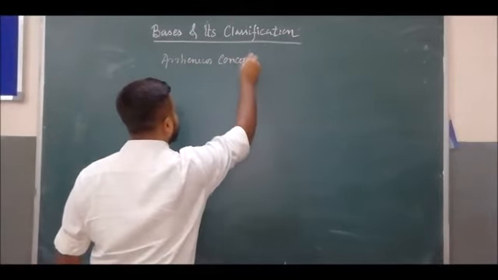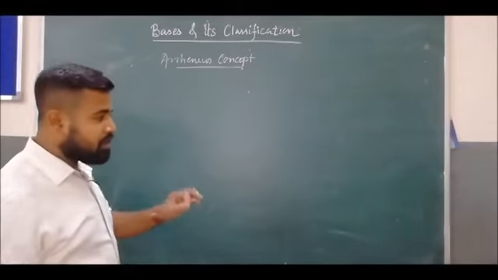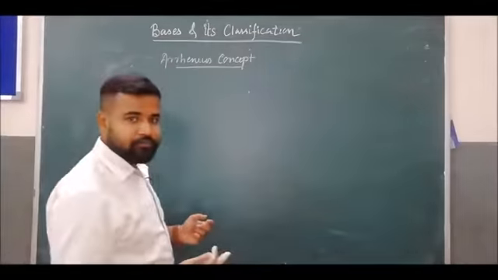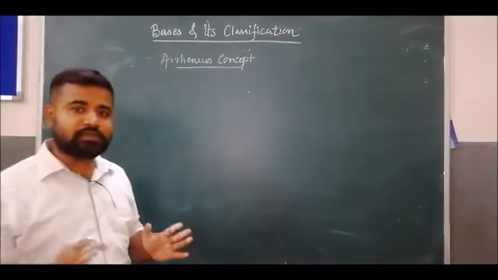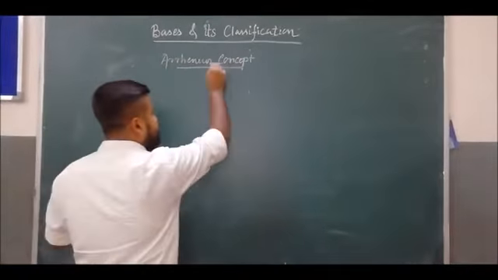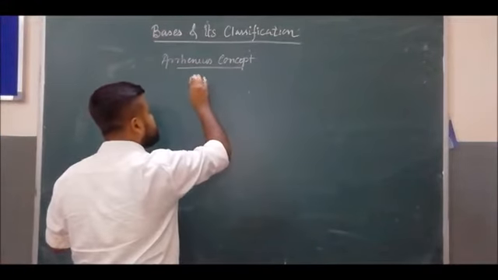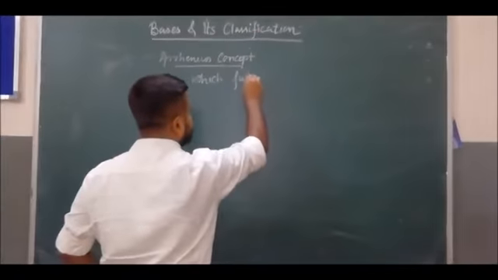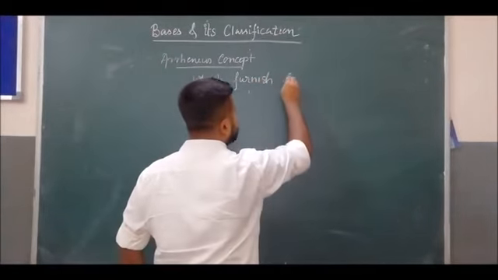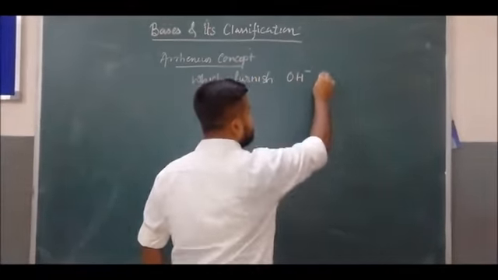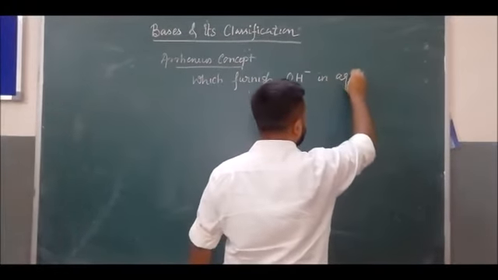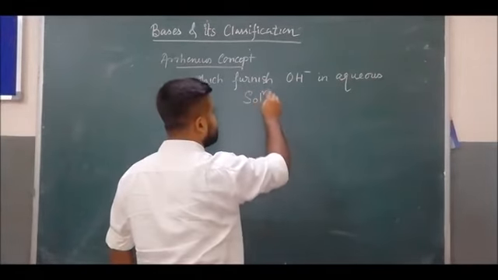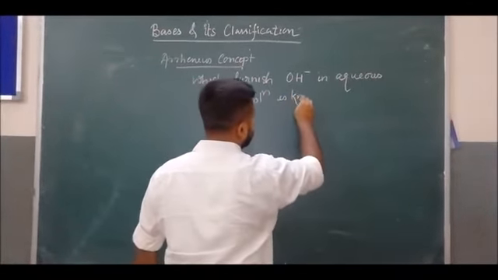According to the Arrhenius concept, a chemical substance which furnishes hydroxide ion, OH minus ion, in aqueous solution is known as a base.